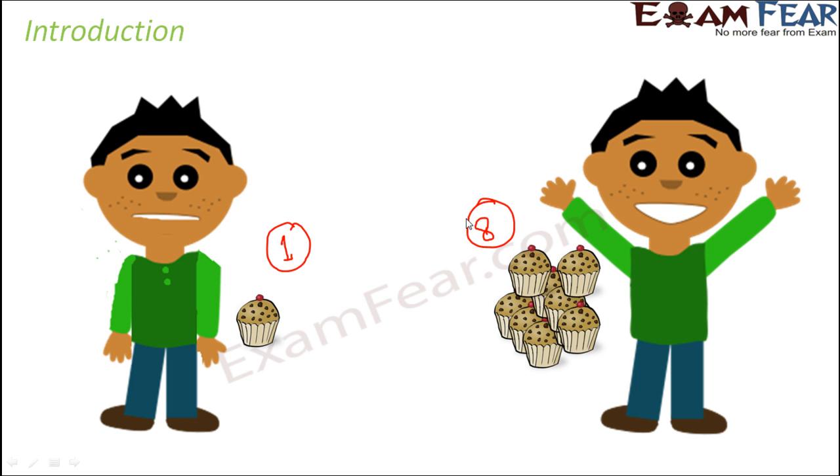So how do we differentiate between the two? When there is just one, we say it's muffin. The boy has one muffin. But when he has many, we say the boy has 8 muffins. So how is muffin and muffins different? Muffin represents one. Muffins represent many. And this many could be 2, 10, 20, 200 or 2000.